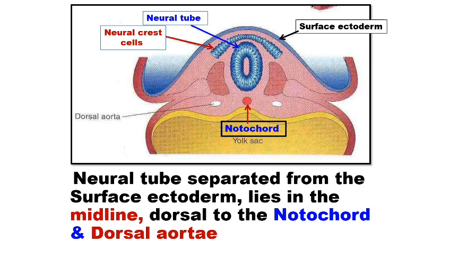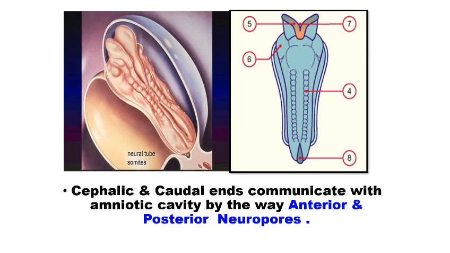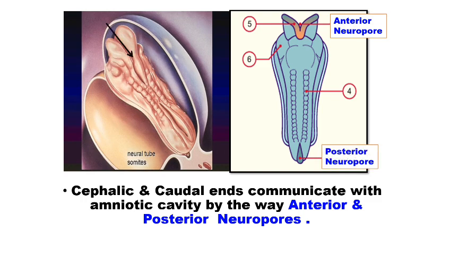The neural tube is dorsal to the notochord and the dorsal aorta, which is simultaneously appearing on either side of the notochord. The cephalic end and the caudal end communicate with the amniotic cavity via the anterior or cranial neuropore and the posterior or caudal neuropore.